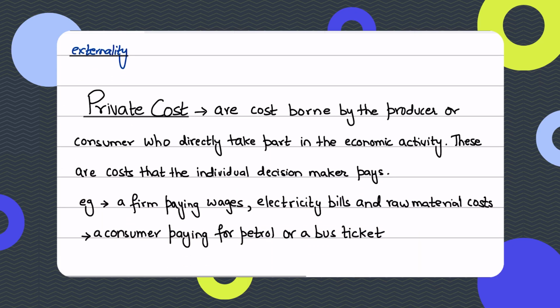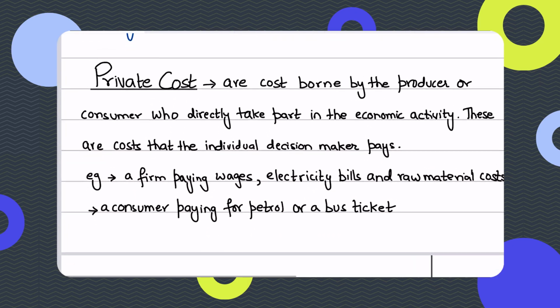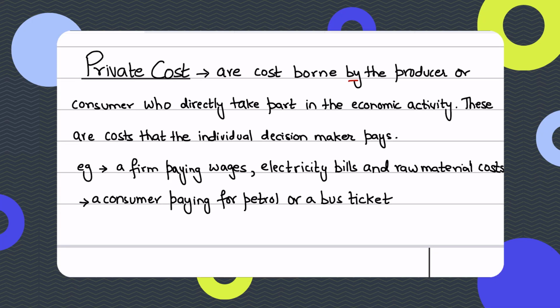Right, now let's move on to what private costs are. Private costs, basically, guys, are those costs that are borne by either the producer or the consumer who is directly taking part in the economic activity, who is directly party to the transaction taking place. So these are costs that the individual decision makers pay. For example, if I buy a packet of cigarettes for, let's say, $100, that's my private cost, right?